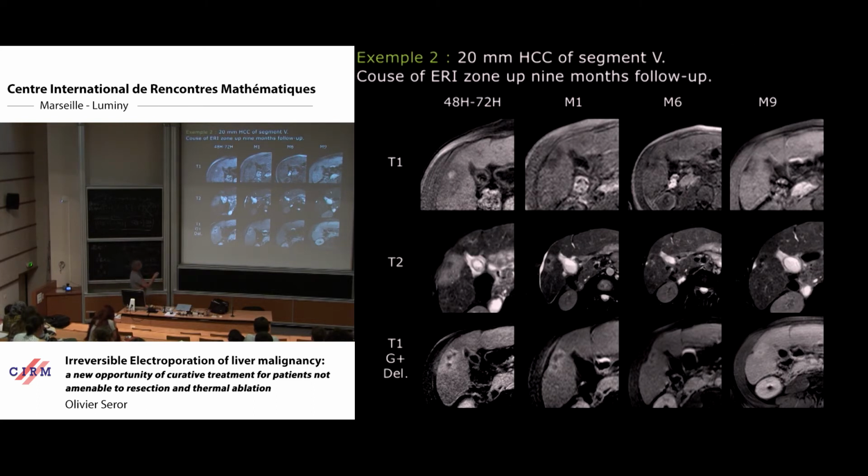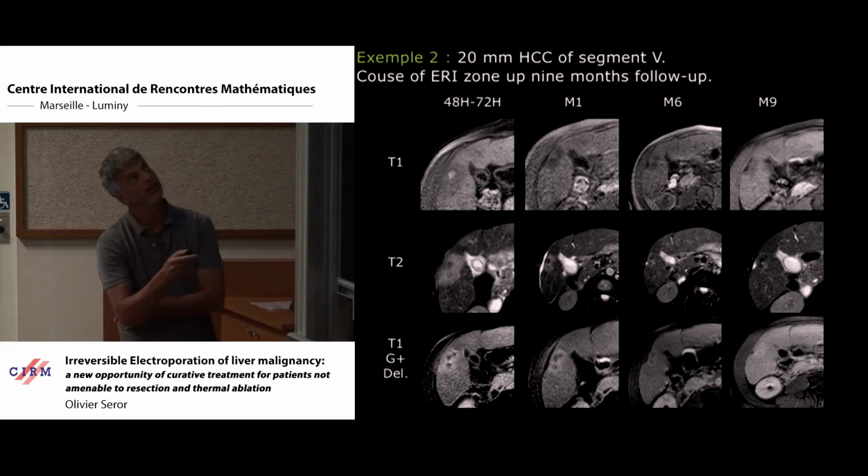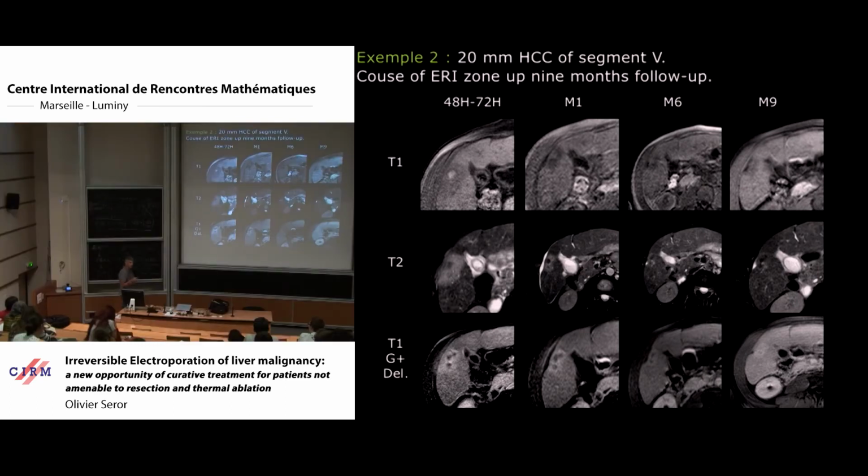And when we perform MRI again at 1 month, 6 months, and 9 months after, you can see that there is a clear shrinkage of the ablation area. This is very new, very specific to electroporation, because if we perform only thermal ablation, the treated area stays similar all along the follow-up. Very small shrinkage effect. But here, the shrinkage effect is very important, as you can see, and occurs very quickly.